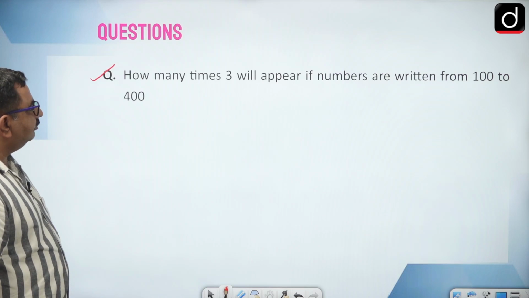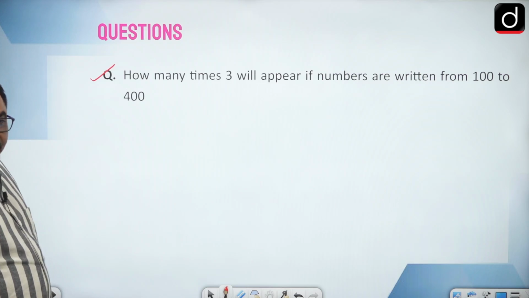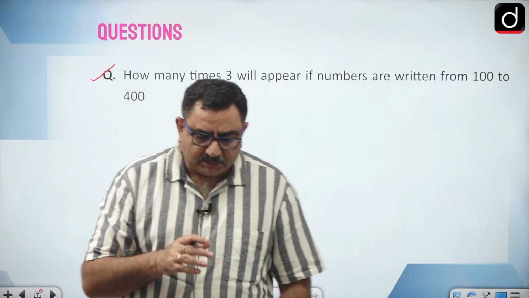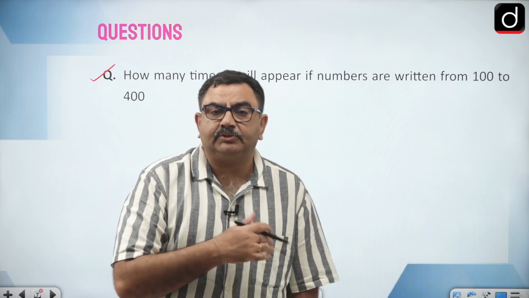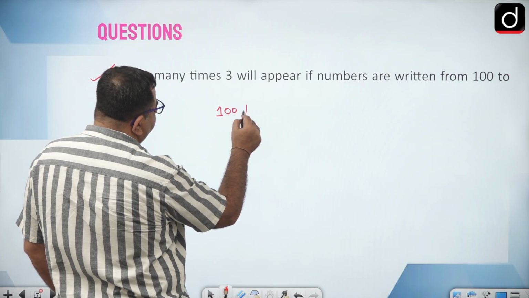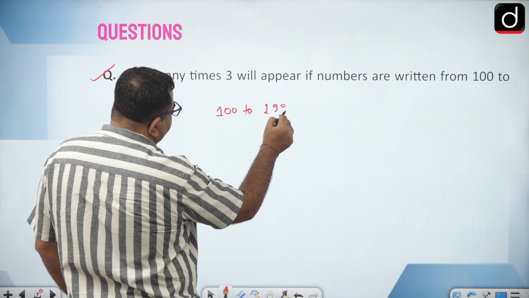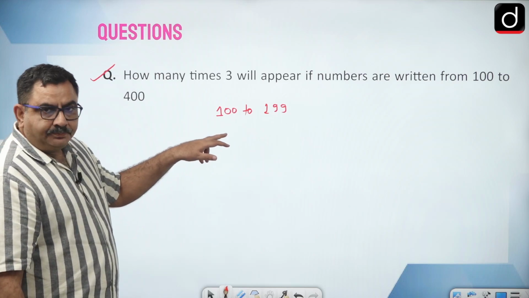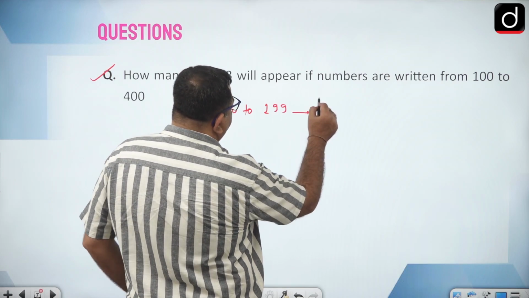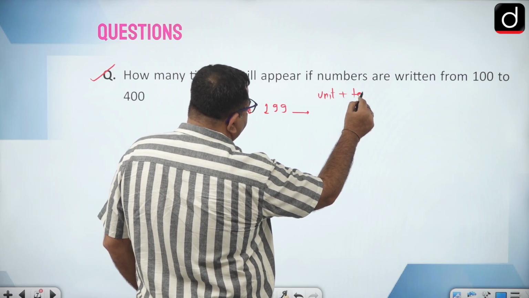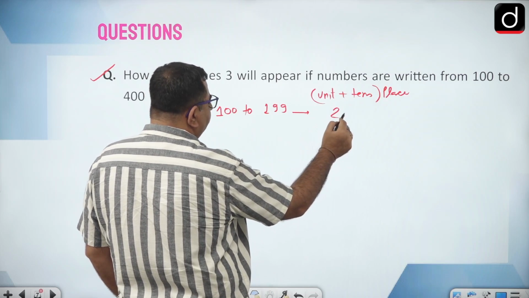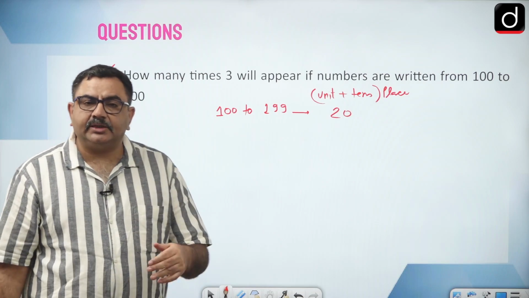Okay, in this: how many times 3 will appear if numbers are written from 100 to 400. So now we are going to make use of the fact that in any 100 consecutive numbers, which I have just written for you, from 100 to 199, these are 100 consecutive numbers. Okay, so unit plus tens place together, 3 will come how many times? 20 times. Now this is the ready-made result.